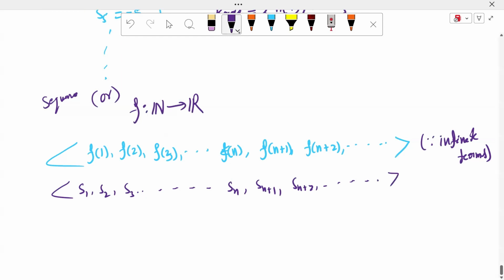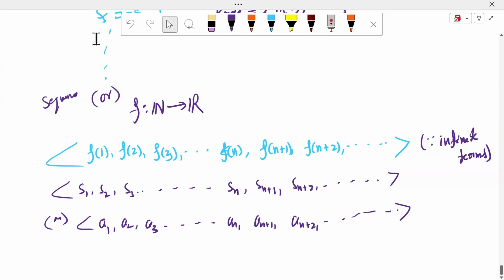These also are A1, A2, A3, up to so on An, An plus 1, An plus 2, up to so on. This is the infinite terms sequence. This Fn is called the nth term of the sequence.